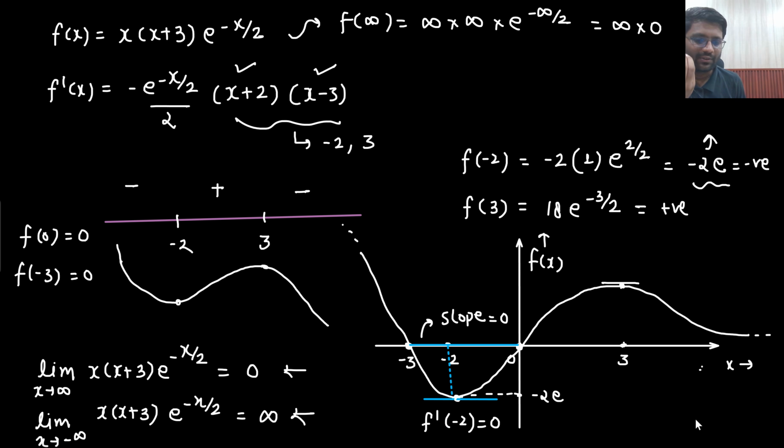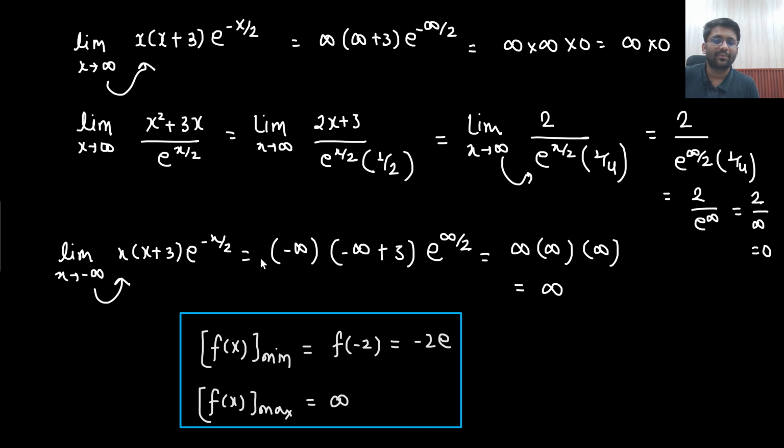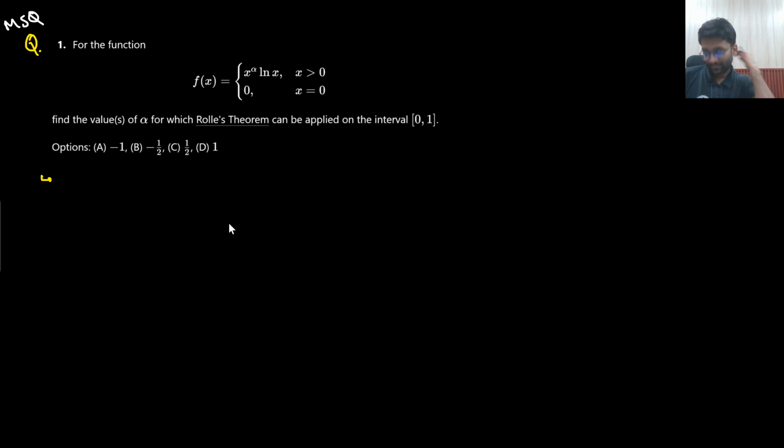We have solved the question of the next lecture as well, right? This question we have solved, which is of the next lecture. In the next lecture, we are going to study application of derivative, but in the next lecture as well, this kind of question could have been asked. What is the absolute minimum value? That is nothing but minus 2e. Okay, let's go to the next question.